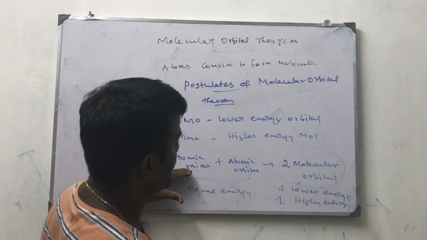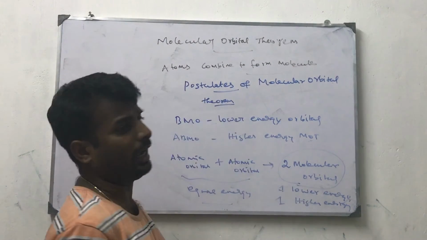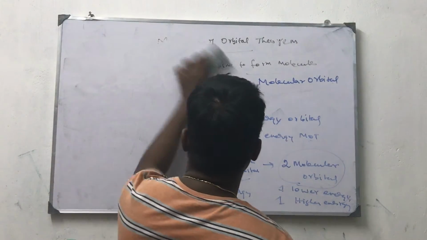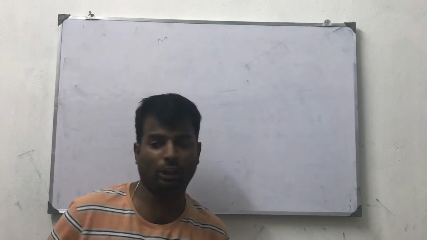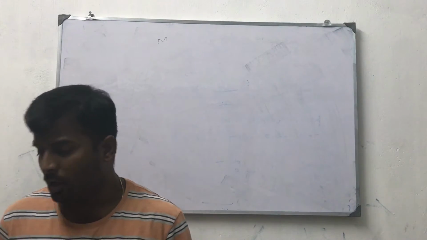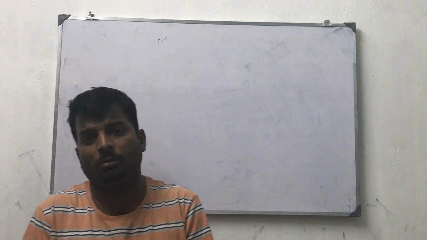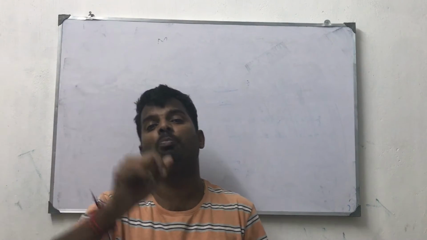Equal energy orbitals combine to give molecular orbitals of lower energy and higher energy. Two things we have to say. So far I have explained the 5 important postulates. Now I am going to the 6th postulate. Electrons present in the atoms are filled into molecular orbitals based on 3 important rules.